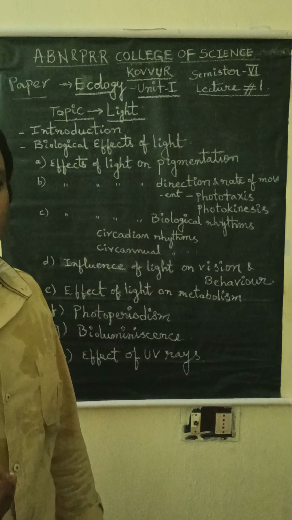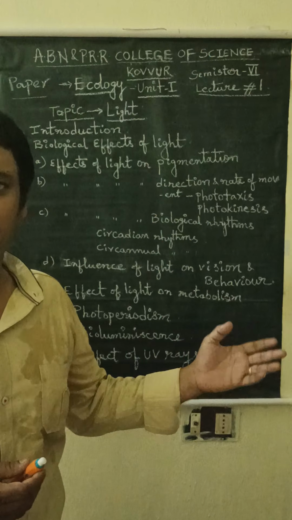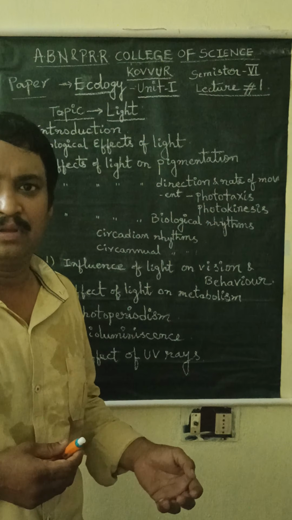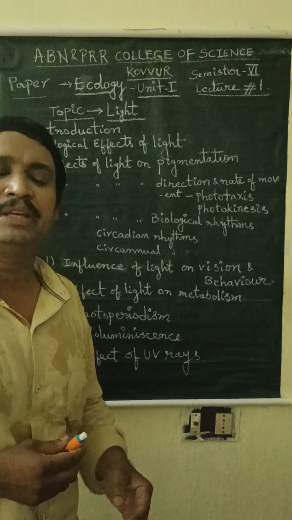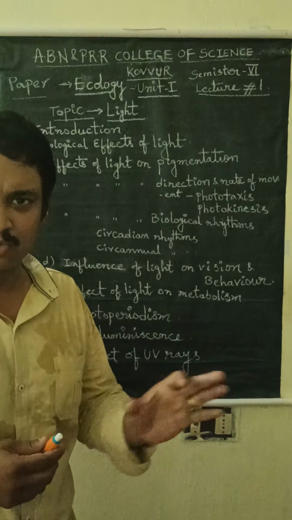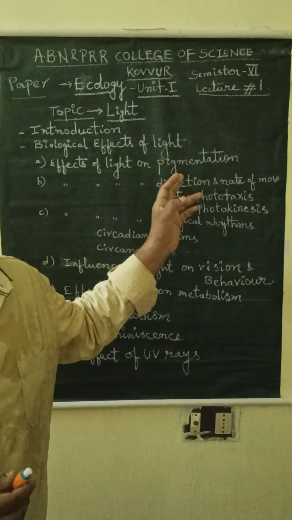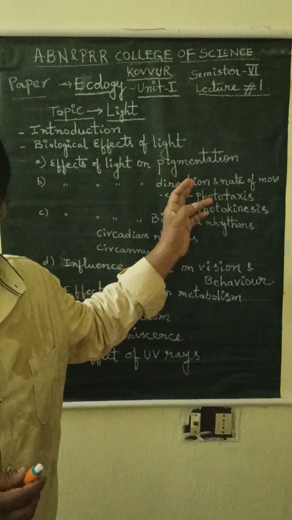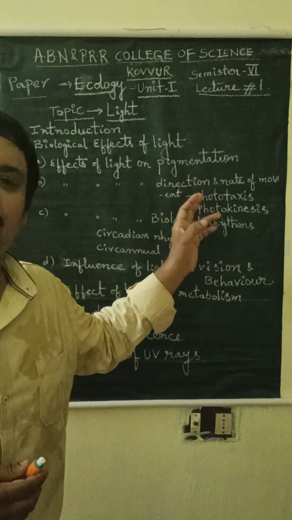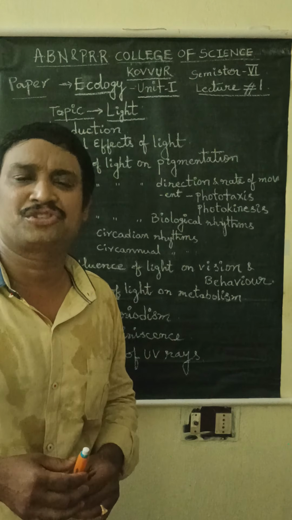Pigmentation means, suppose whenever you go to the sunlight, your skin becomes dark. After you come to the shady places, again your skin becomes normal. So that is called pigmentation. Pigmentation mainly depends on the light. It very much depends on the light. Light is very much important for pigmentation.